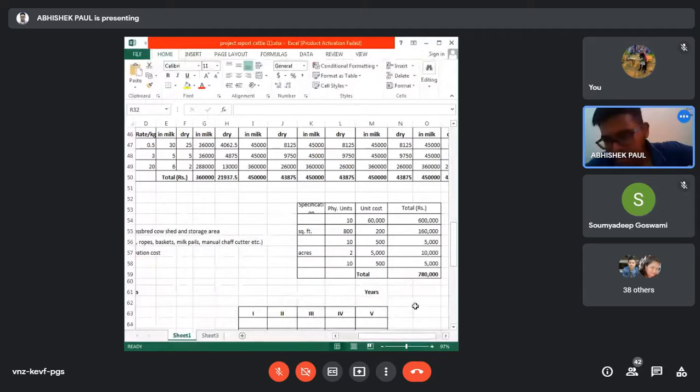Based on the assumption, we will calculate the fixed cost. Then the variable cost. Under variable cost, we already learned how to calculate the feed cost. The second one is labor cost, third is medicine cost, and the last is miscellaneous cost. Like this, step by step, we will make the total project.